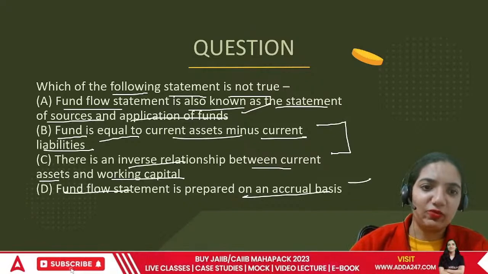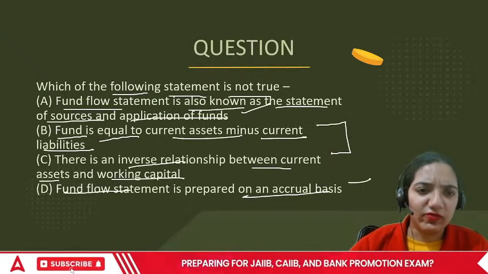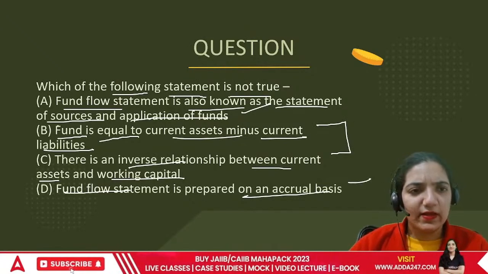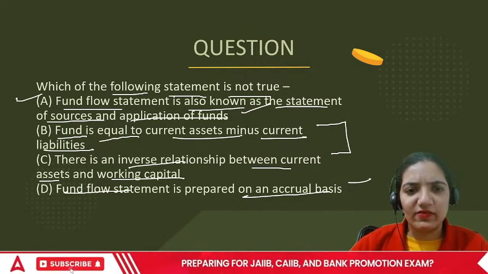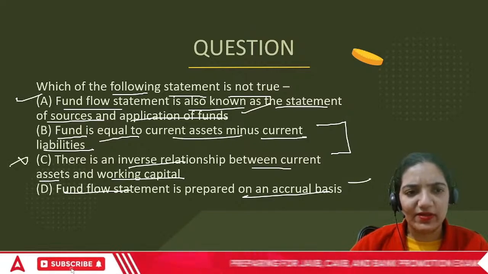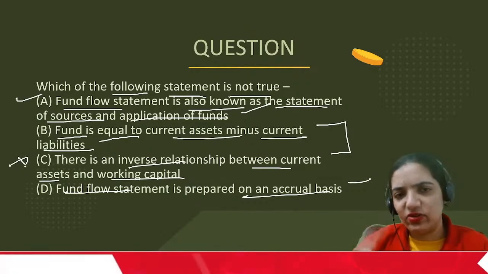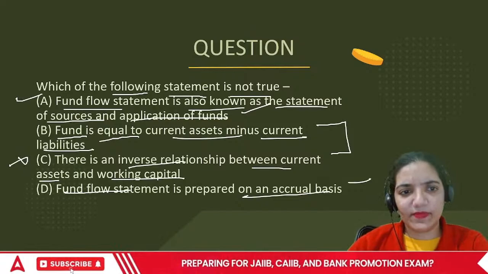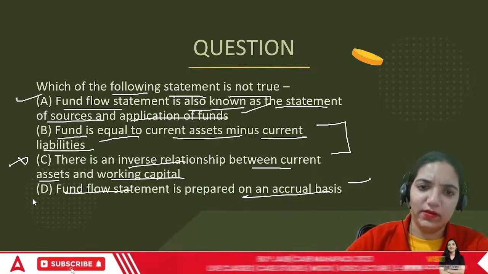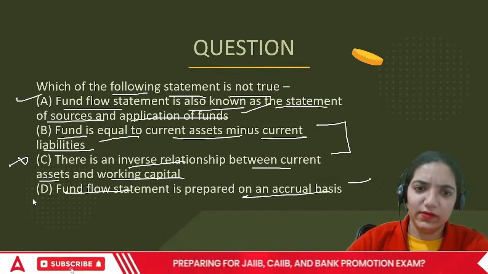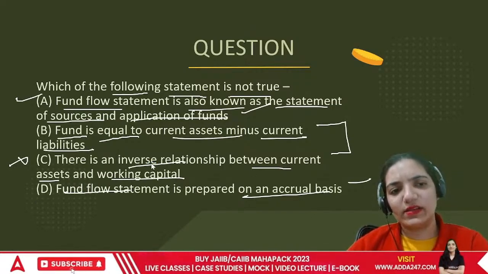Okay. So the point that would be wrong is which is not true. Which this has to be which is true. This one is true. There is an inverse relationship between current assets and working capital. This is wrong. This is completely wrong. The answer is C, not D, everyone. Let me correct there. The correct answer is D. Let me just correct it for you. There is a direct relationship between current assets and current working capital.